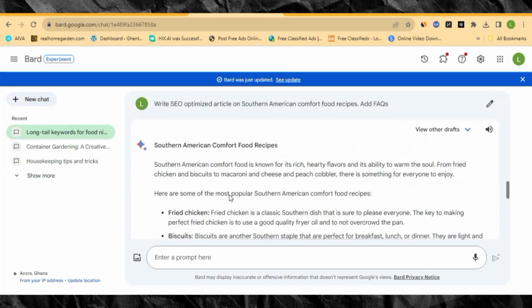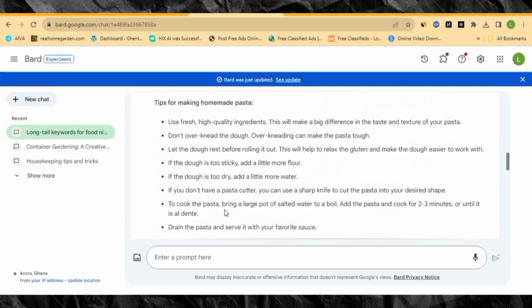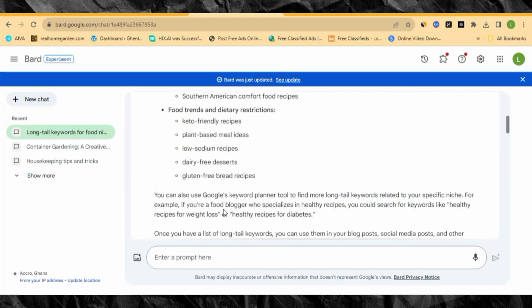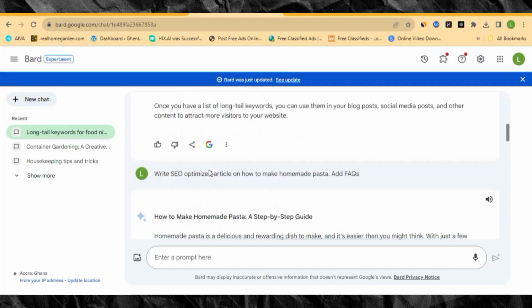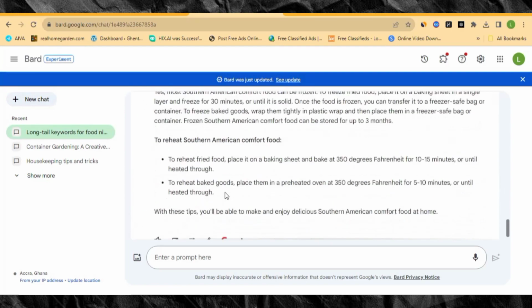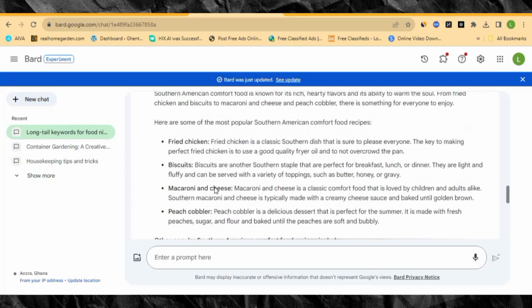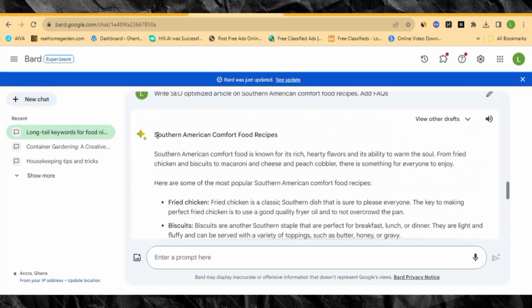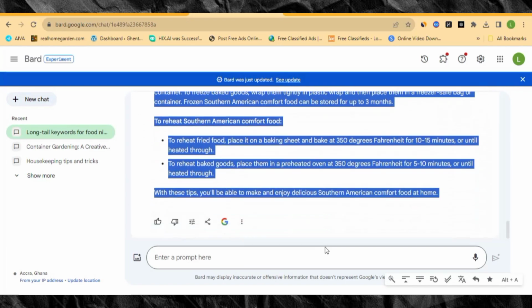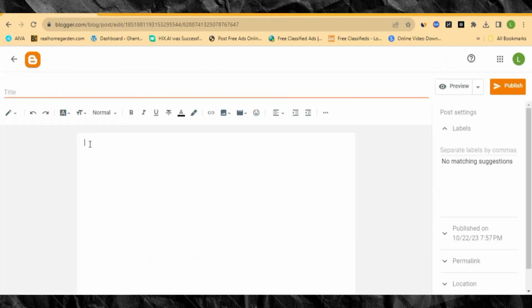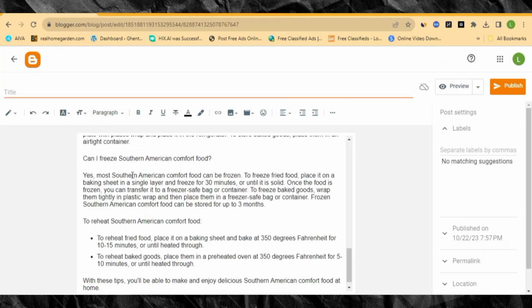So right here my article is written, and remember this particular article is under this category over here, which is food cultures. So we are going to add this category also. When we get there, we're gonna do that. So let's copy the article first. This is the blog post, so let's copy it right here. Don't get confused, this is a blog post, so let's copy it, and then let's go back, and then we're gonna paste it over here.